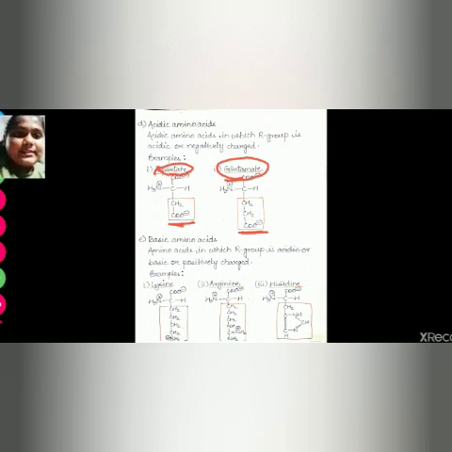Example is lysine, arginine and histidine. We can see it has an additional amino group.